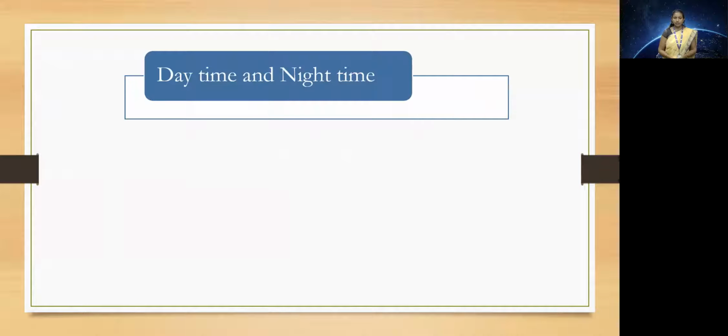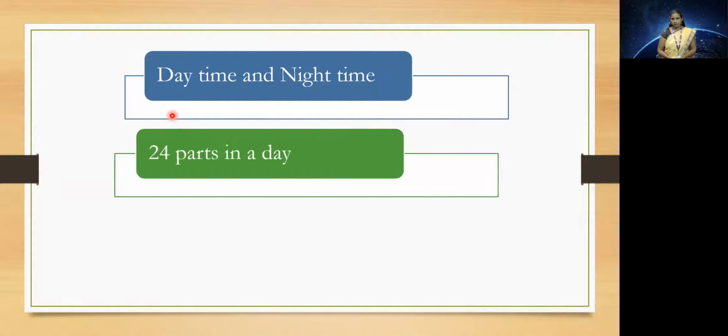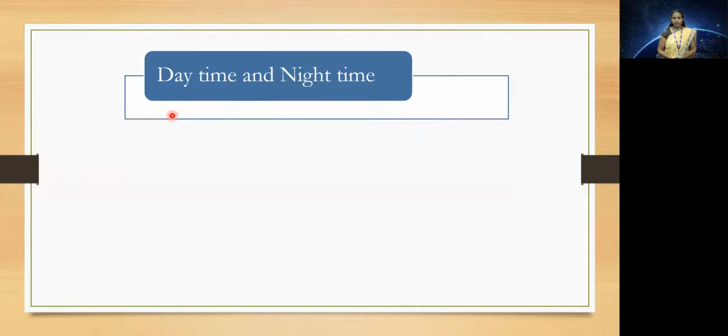Now again, this day is divided into two parts, daytime and nighttime. Daytime is the time period when Earth receives sunlight, whereas nighttime is the time period when the Earth is in darkness. It does not receive sunlight. Now, half of the part of the Earth has daytime, while the other part has nighttime. We can say it as day and night, simply two words.